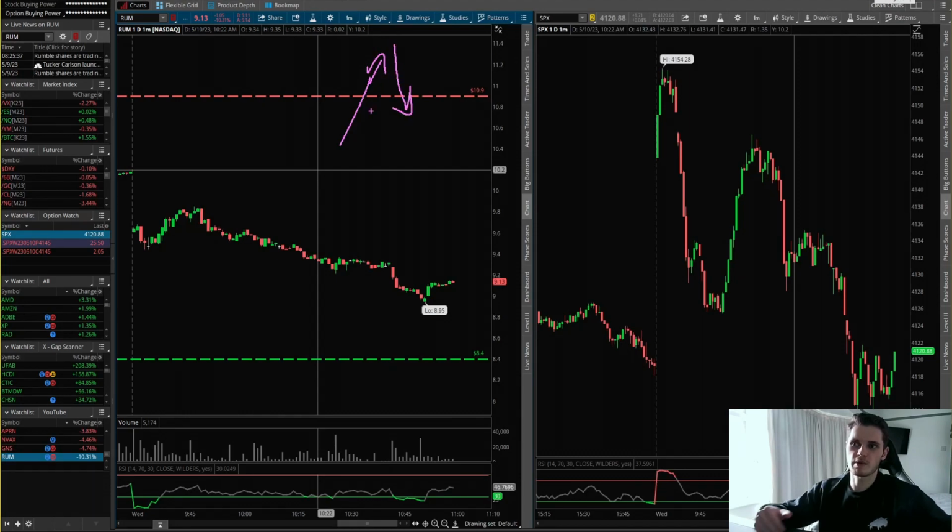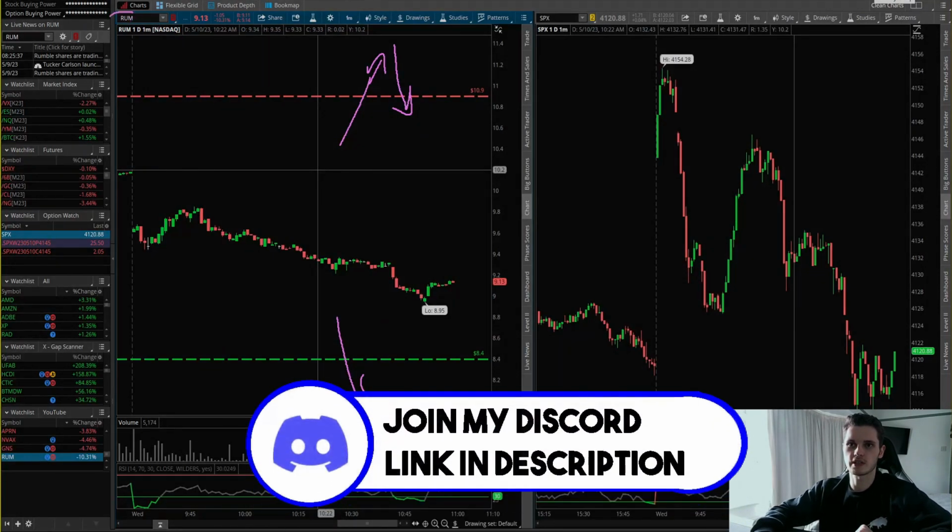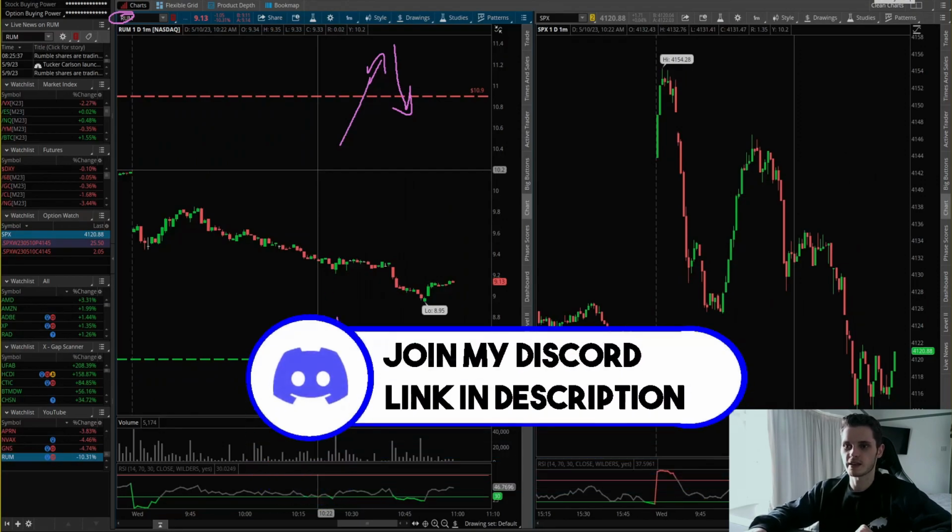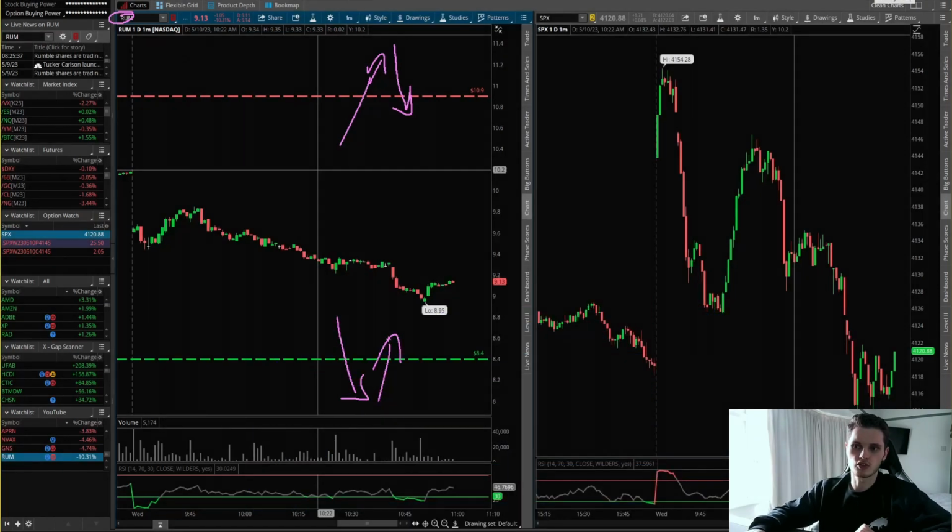So that's what I'd really be paying attention to: if we snap below one of these levels in the morning before our earnings release. Again, it doesn't have to be on the day of the earnings release, but anytime before. Then really looking to play a reversal play. That will be my first trade opportunity that I'm paying attention to on Rumble. And then obviously if it snaps below it, look to play the reversal.